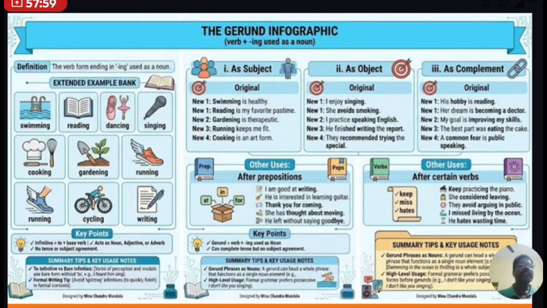Similarly, she avoids smoking. Here smoking is the ing form of the verb, which is acting as a noun. Similarly, I practice speaking English. He finished writing the report. They recommended trying the special. Here speaking, singing, writing and trying, all these are acting as an object. So always remember, the gerund is nothing but the V4 form of the verb acting as a noun or a noun phrase.